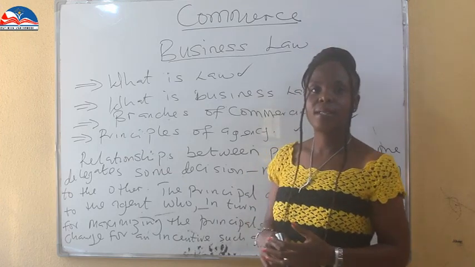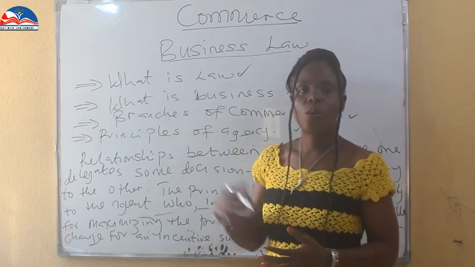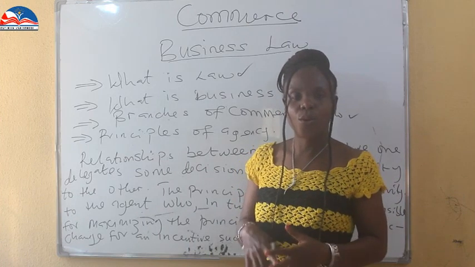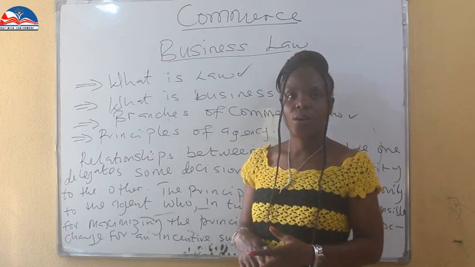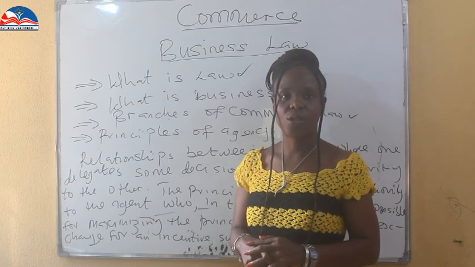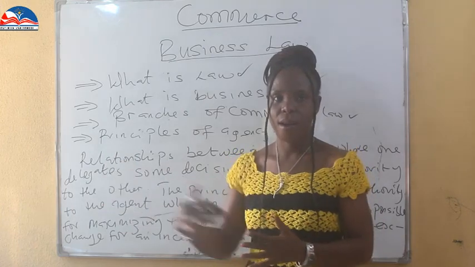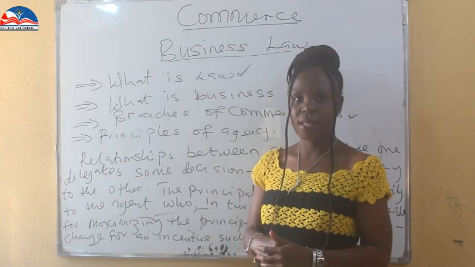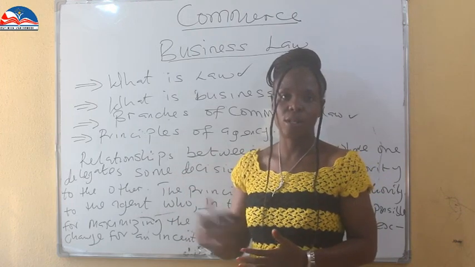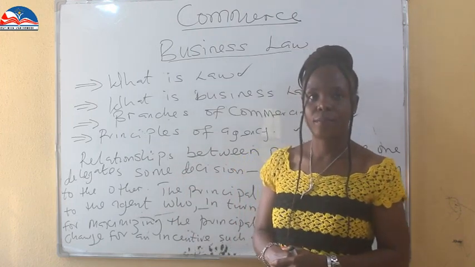The principal is the person who authorizes, the original owner or the person involved in a business transaction that gives power to another person. The person to whom he delegates power or authority is an agent.